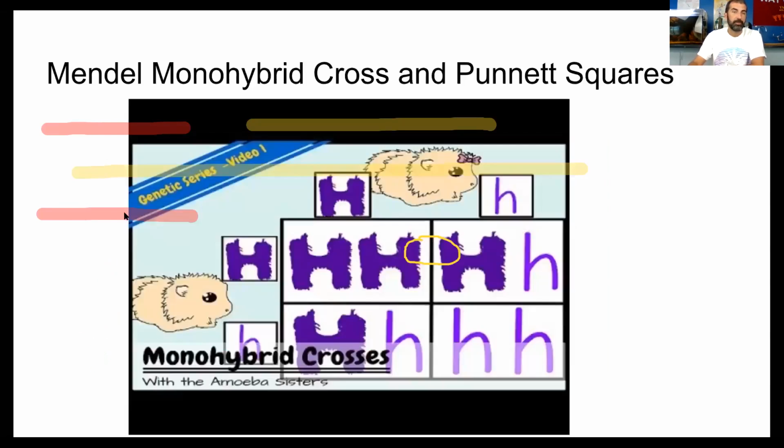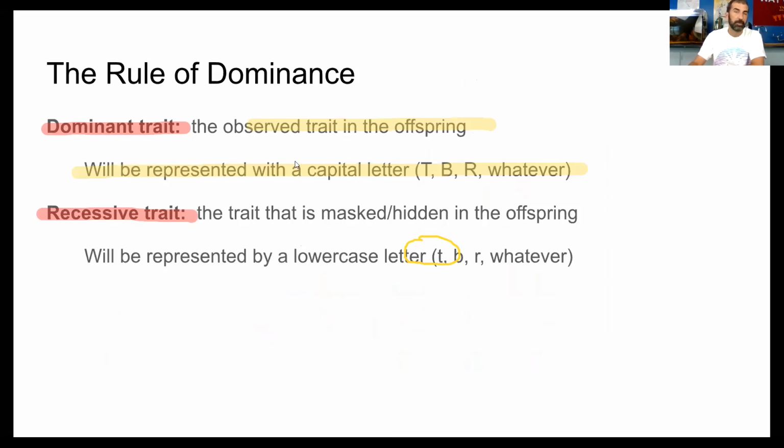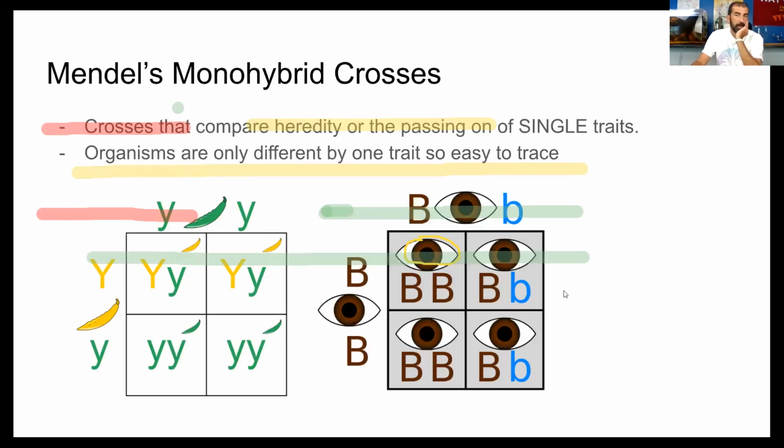If you go back here, you see that it says the recessive trait is the trait that is hidden or masked in the offspring, and it will be represented by a lowercase letter. So if we went back and looked at that one, well, I'd say that the trait that is hidden is that blue-eyed person, right, or blue eyes. So that means blue eyes would be recessive, and then obviously since the majority of the offspring have brown eyes, I'd say 4 out of 4 here, brown eyes would be the dominant trait.